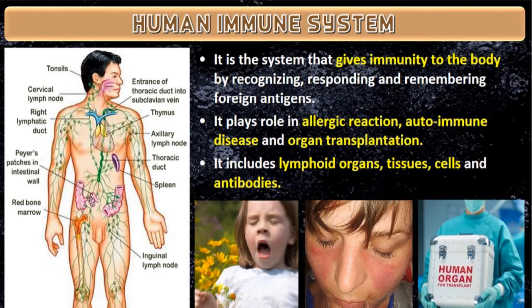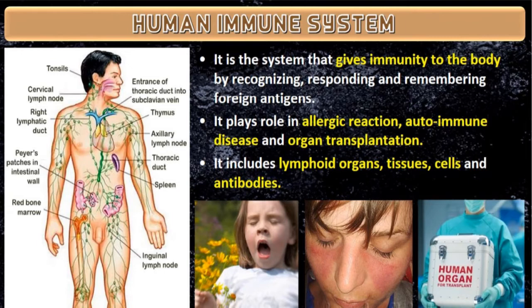Okay. Then the third point: it includes lymphoid organs, tissues, cells, and antibodies. What are these antibodies? Whenever an antigen enters your body, this virus, bacteria, fungi, anyone, they will not all enter together.